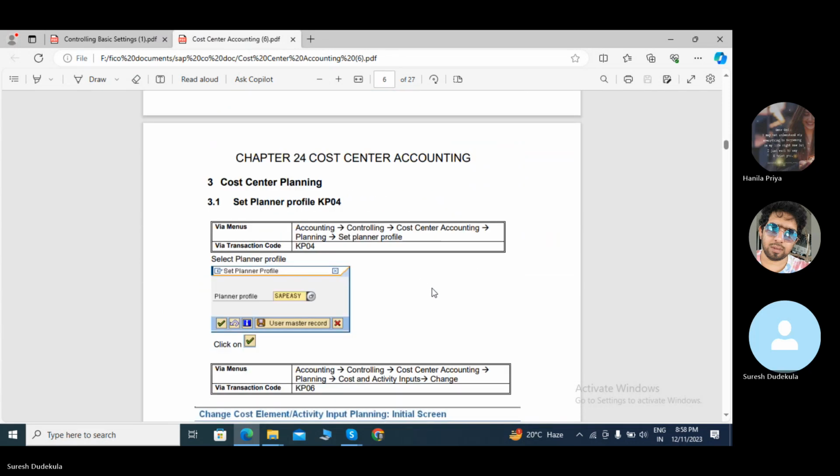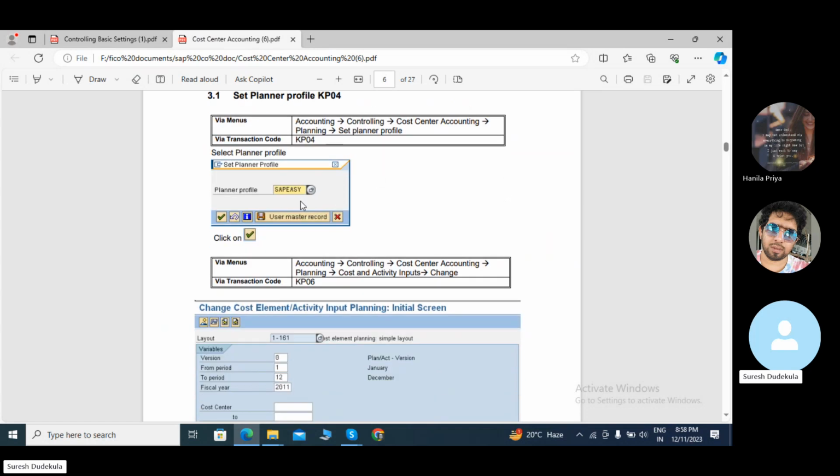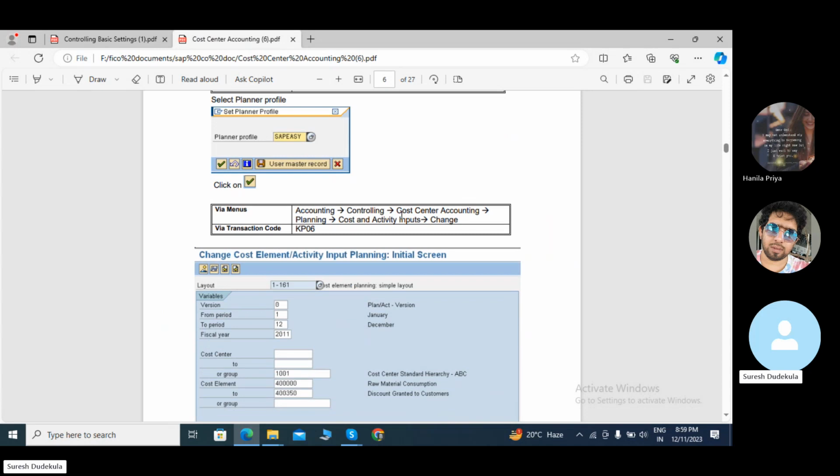Next is cost center planning. We are using the cost center planning keyboard KP04. In KP04, SAP uses a data profile. Here I mentioned SAP easy. Click on this button, and you need to save that one.